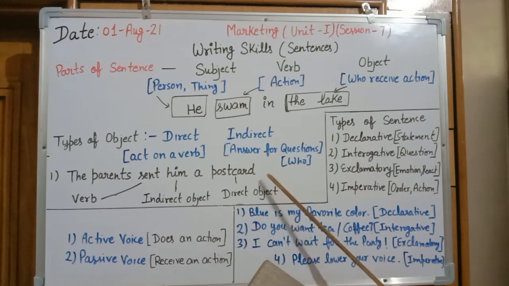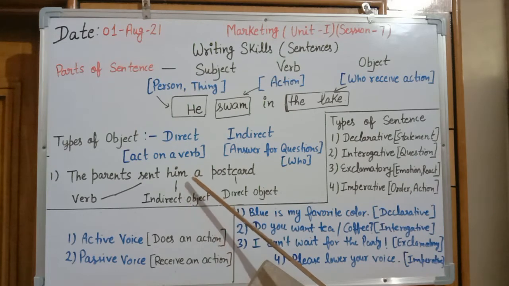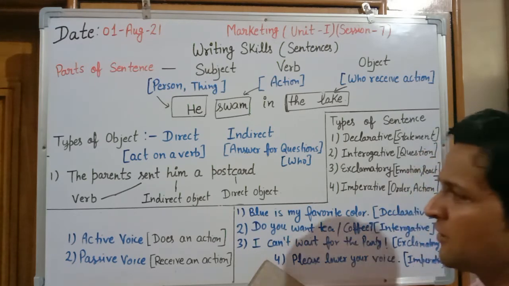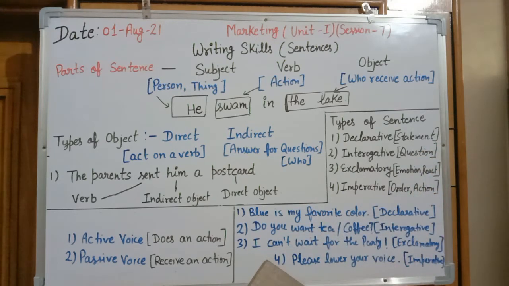So postcard is the direct object, that will be directly delivered. Who will receive, that is the indirect object. And what is the performed action, that is sent, it is a verb. Postcard is what, him is who, and sent is the verb.